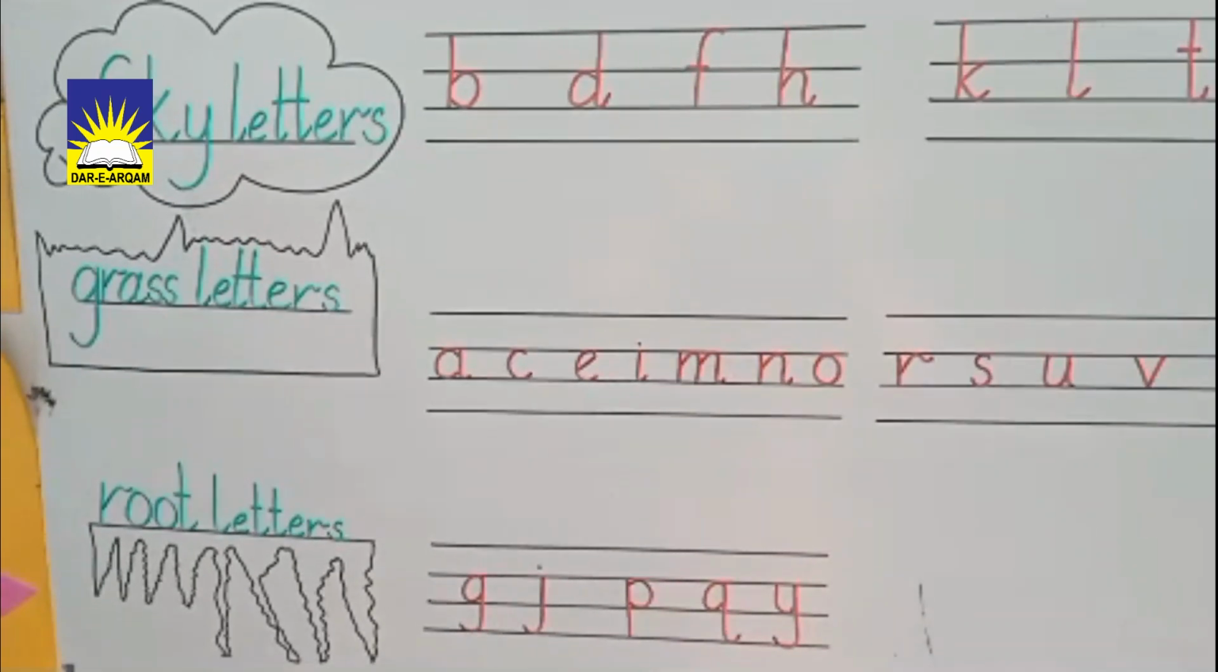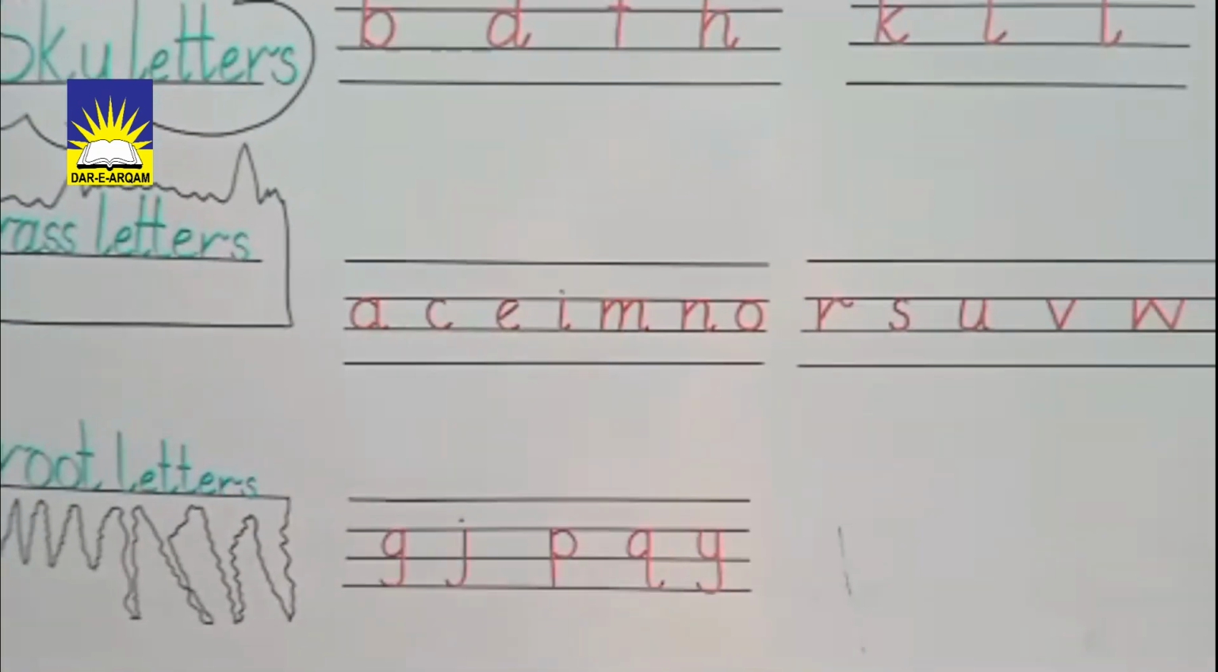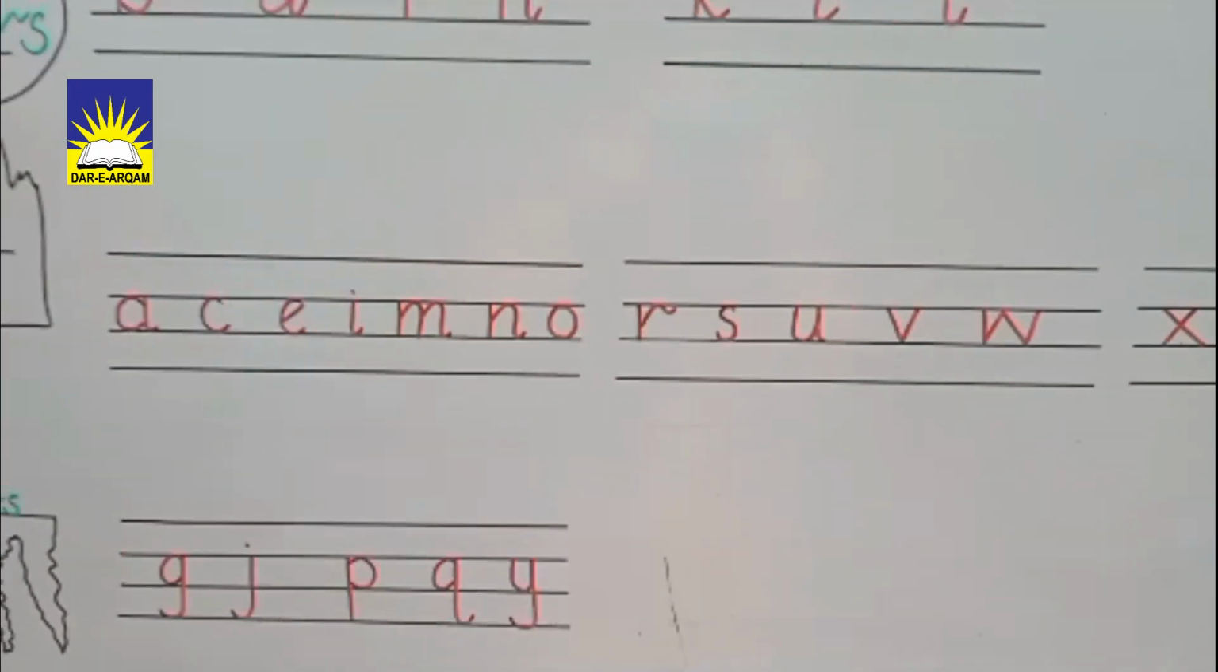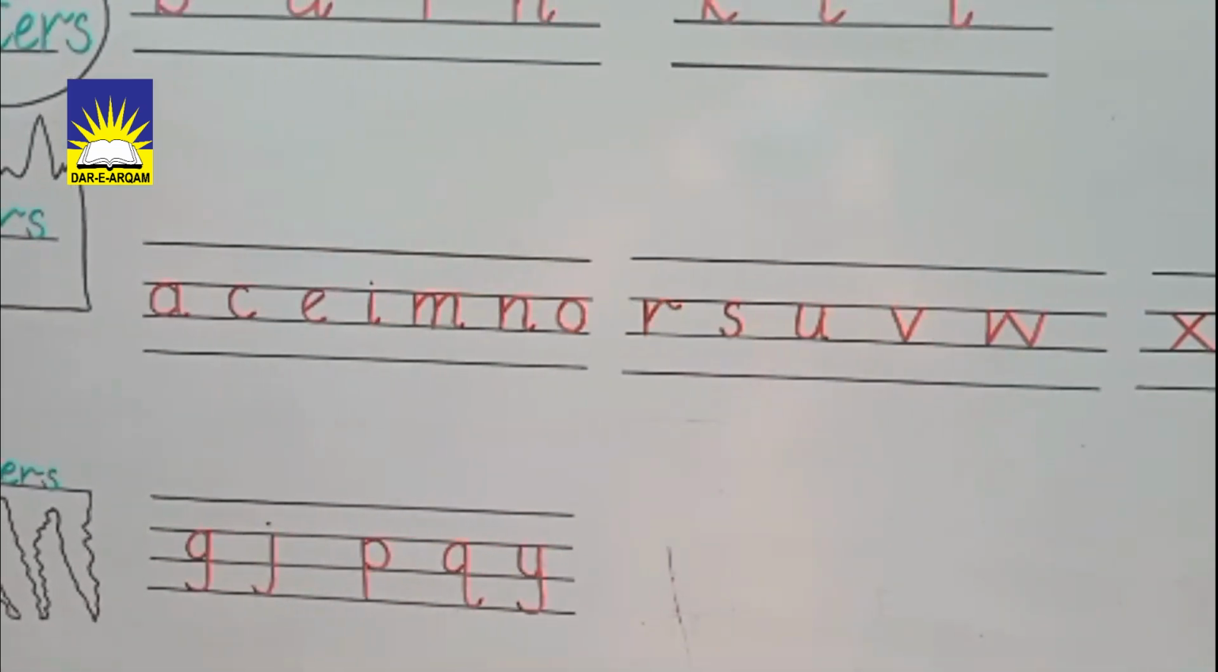It's a sky letter. Now, what are the grass letters? A, C, E, I, M, N, O, R, S, U, V, W, X, C. It's a grass letter.